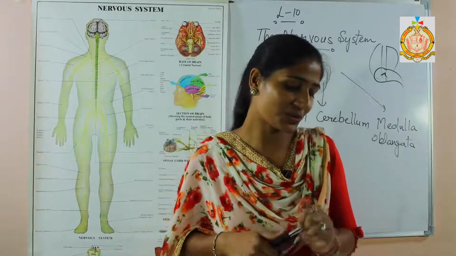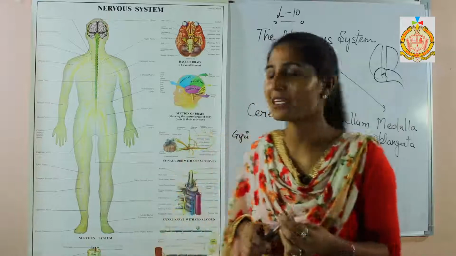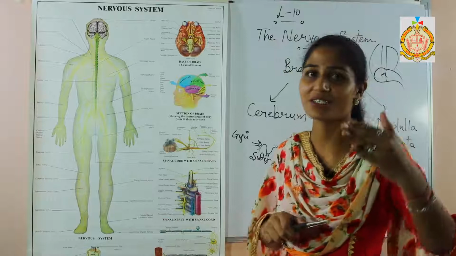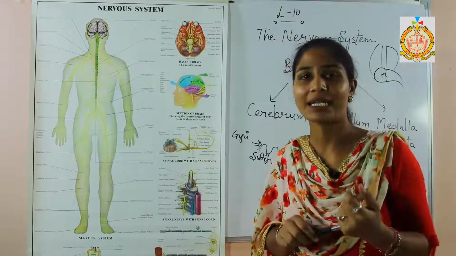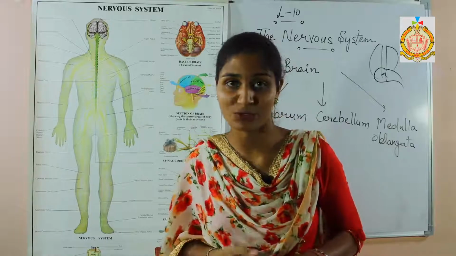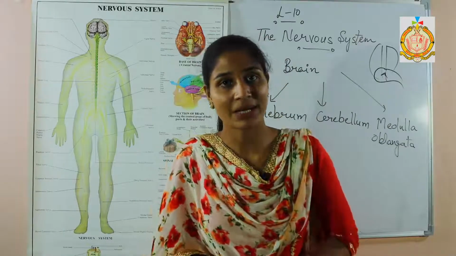Next we are going to discuss the cerebellum. The cerebellum is the little brain. It is known as the little brain because it is present just below the cerebrum, and it is responsible for maintaining our balance and posture.